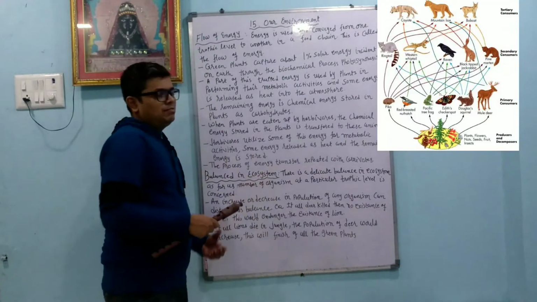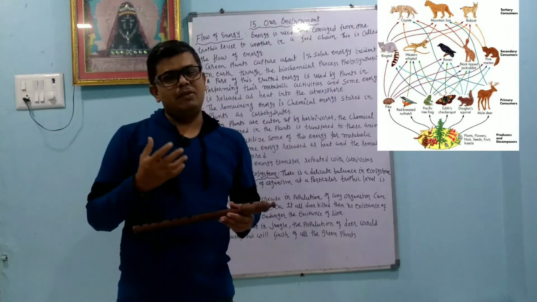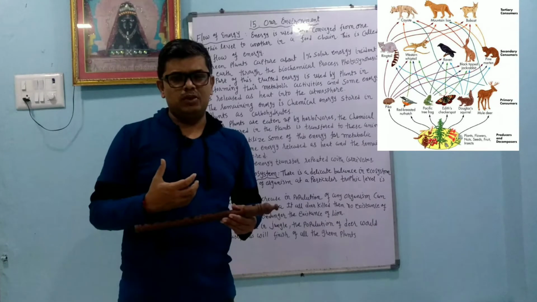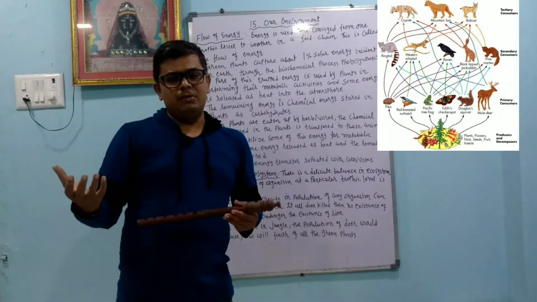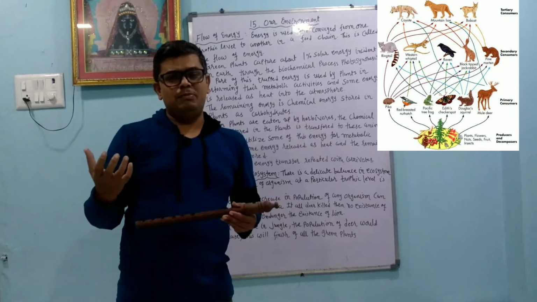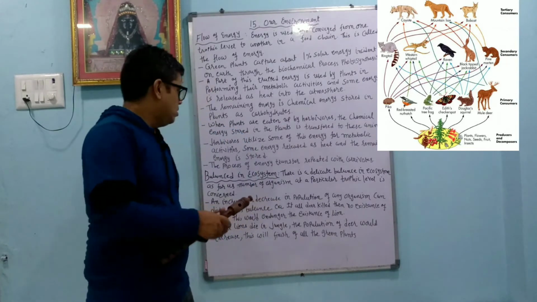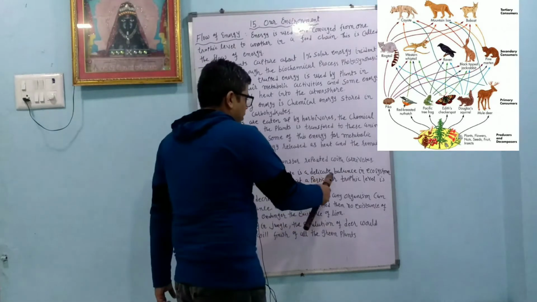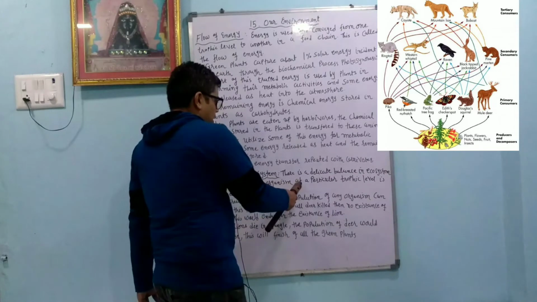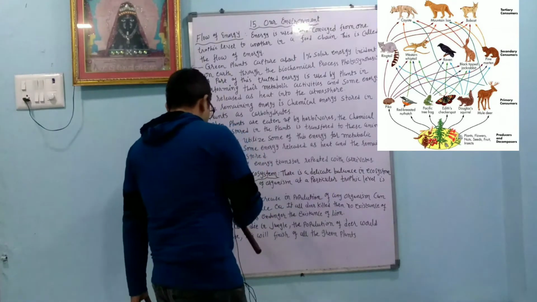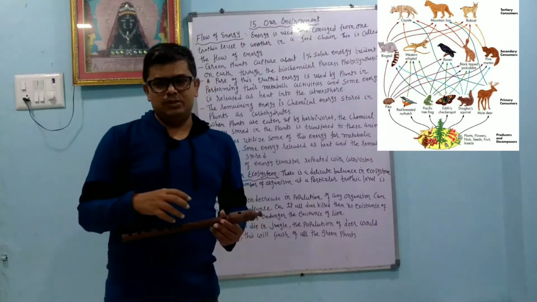Balance in the ecosystem. Dear student, we can take so many examples of the balance of the ecosystem. Every animal is important for us, because on one animal, different animals depend, so the food chain and food web play a major role in maintaining the ecosystem and the environment. There is a delicate balance in the ecosystem as far as the number of organisms at a particular trophic level is concerned. So every animal plays a major role in the food chain.